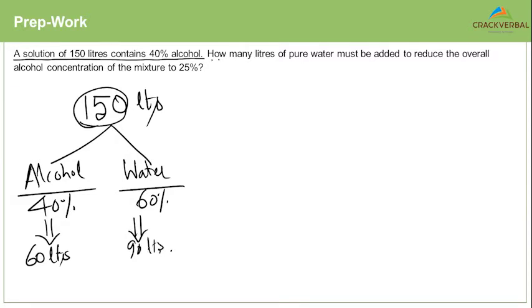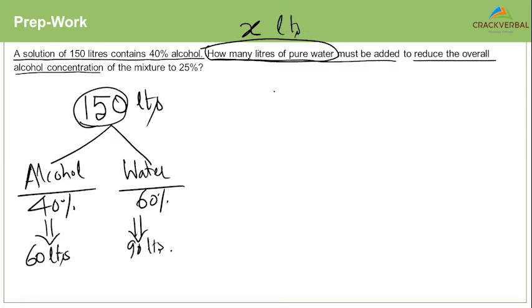How many liters of pure water must be added to reduce the overall alcohol concentration of the mixture to 25%? How many liters? That's the unknown. Because I have an unknown, let's take it as X liters. So I'm adding water. Remember, I'm not adding alcohol.